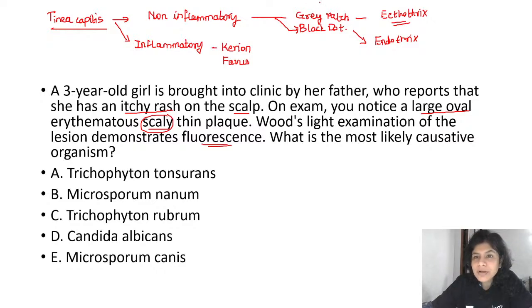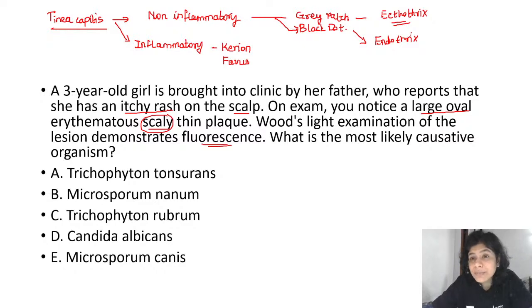So please remember, ectothrix organisms and endothrix organisms are different. Ectothrix organisms coat the surface of the hair shaft and make it look dull and lusterless, and it appears as a whitish scaly patch on the scalp.